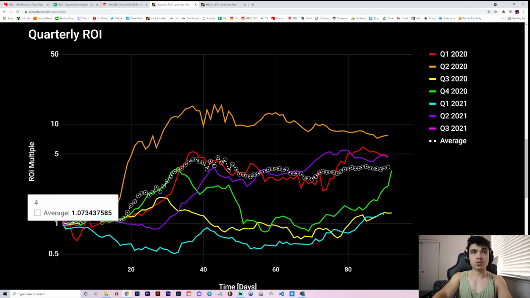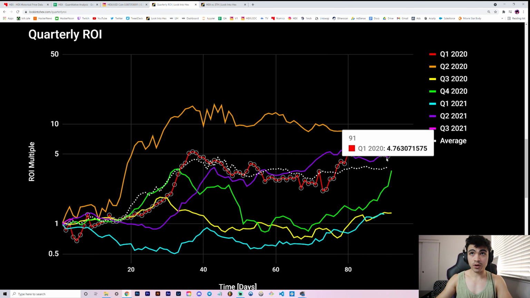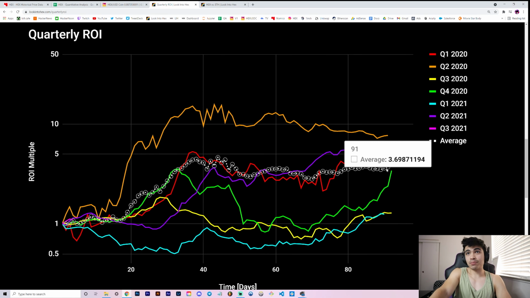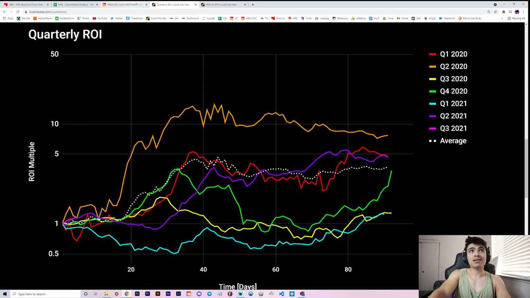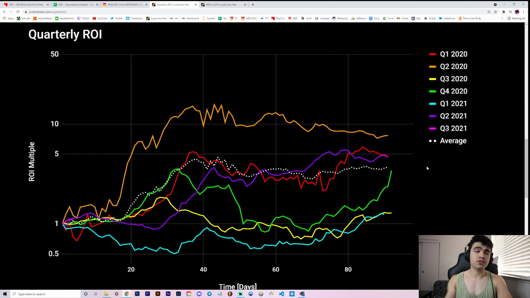Like if you notice, we're slightly above average. We're keeping track with the purple quarter, which was last quarter, in which we saw almost a 5x. So if it's a good quarter and we see our typical 3, 4, 5x, obviously we could be sitting closer to 25-cent HEX or even 40, 50-cent HEX by the end of the quarter, which would be what, like September 30th? I don't know if there's a 31st of September, but generally I think it looks good.